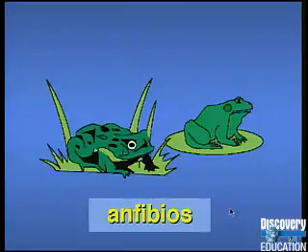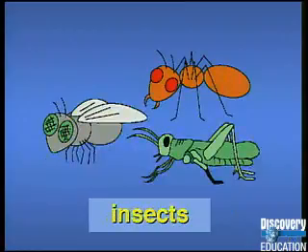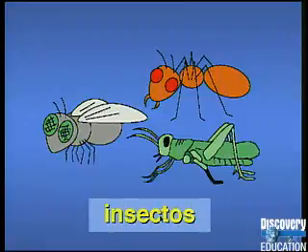And the last group that we talked about, we said that might not be considered animals, the things like the ants and the grasshoppers and all of those, and we said we call them insects. Pues en español, su nombre es un cognado. Son insectos. Insectos. Okay? Hopefully you got all of those jotted down in your Spanish notebook today.